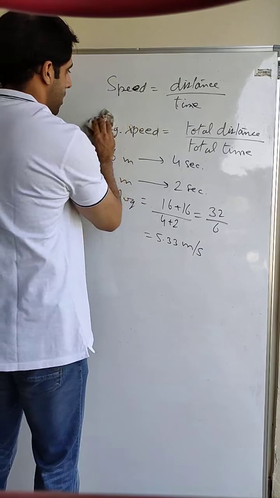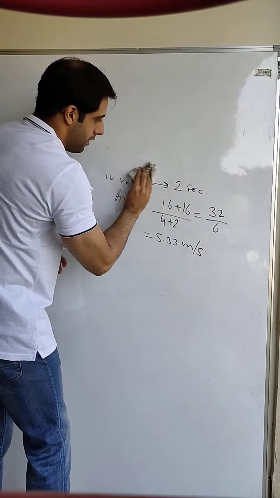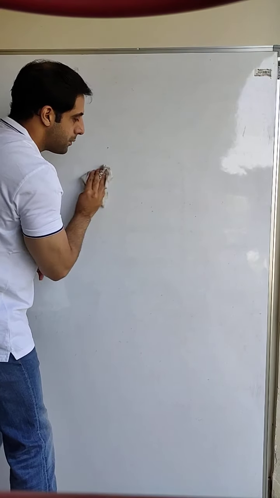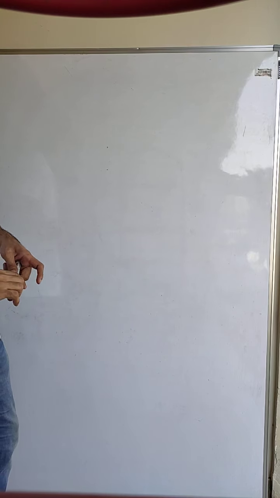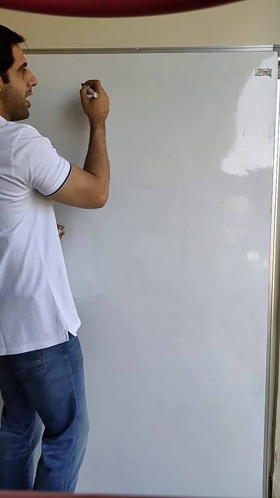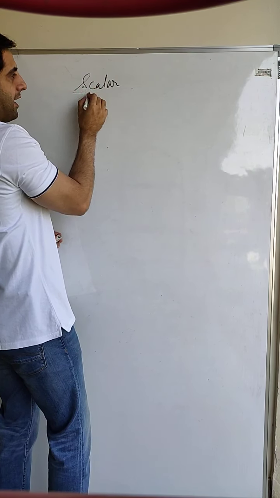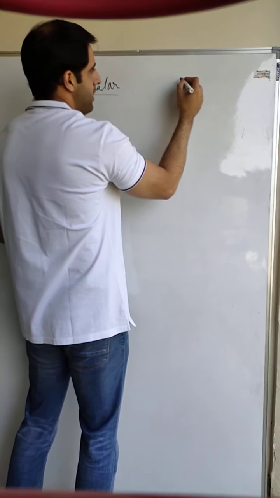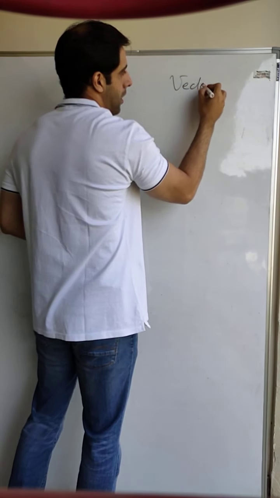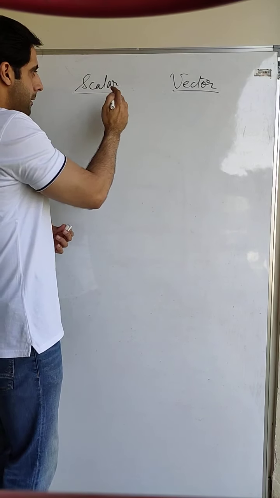Next, we'll quickly study about two types of physical quantities. Now all the physical quantities, all the quantities that we use in physics are divided into two parts. Scalar quantity, SCALAR, scalar quantity, and vector quantities. What is the difference?